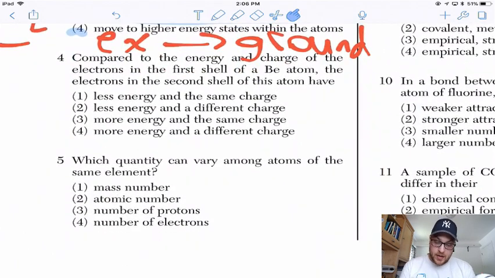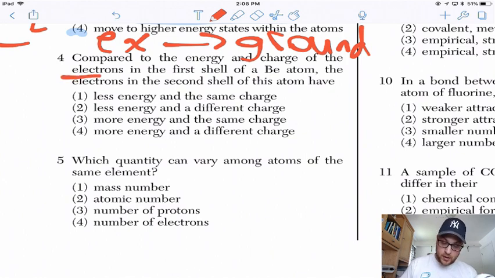4. Compared to the energy and charge of the electrons in the first shell of a Be atom, the electrons in the second shell of this atom have... So the fact that it says Be, which is beryllium, doesn't really make a difference in answering this question. You're basically comparing the energy of a second shell electron versus the energy of a first shell electron. First, give yourself the best chance to get it right.